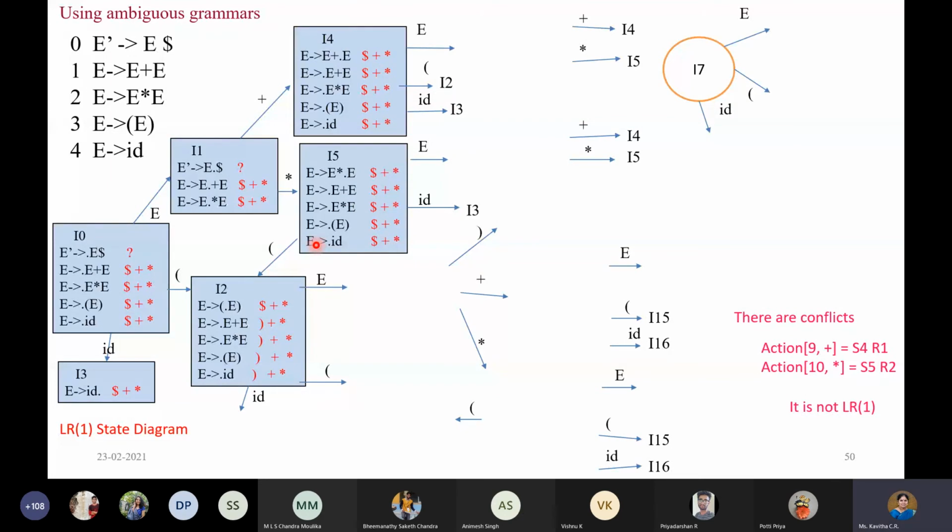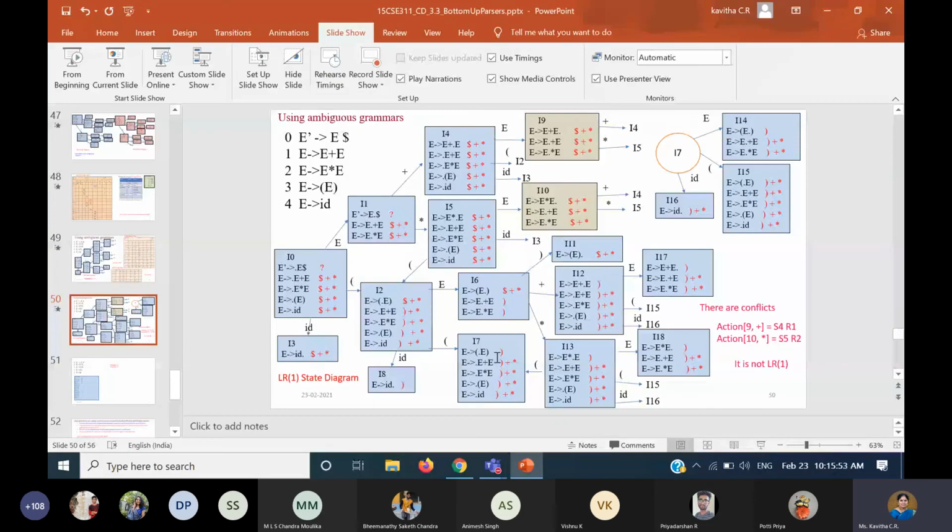Five more minutes are there. One more state maybe I can cover. Coming to I2, we are going to read E. When you read E, what happens? In the first three rules we have E to be read. So once you read E, you will get E gives open parenthesis E dot close parenthesis, and we have copied the dollar symbol. And here also we need to copy, right? Because I edited there, it has to be edited here also.